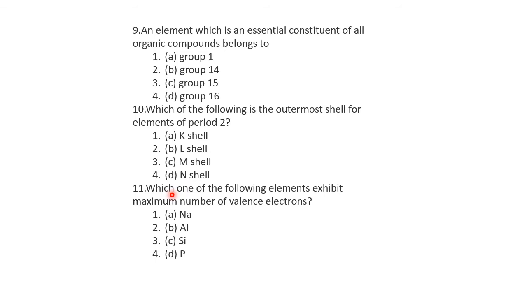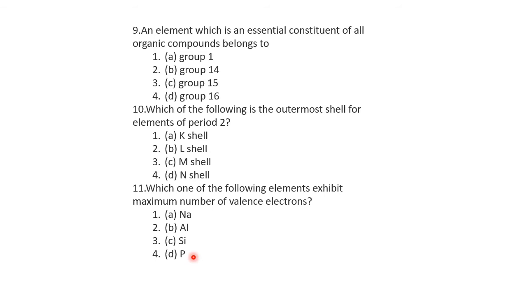Next, which one of the following elements exhibits the maximum number of valence electrons? Sodium is 2, 8, 1. Aluminum is 2, 8, 3. Silicon is 2, 8, 4. Phosphorus, atomic number 15, is 2, 8, 5. What is meant by valence electrons?